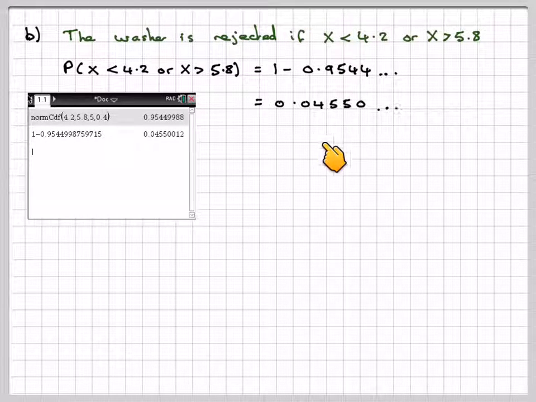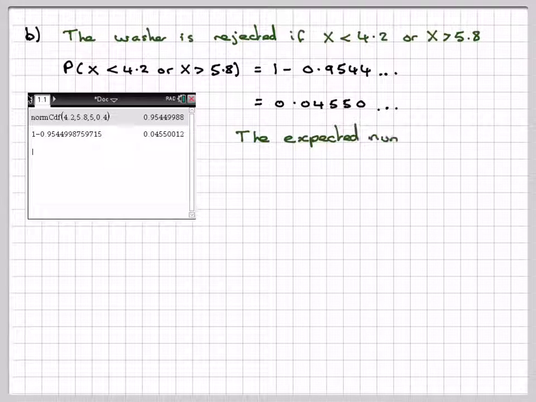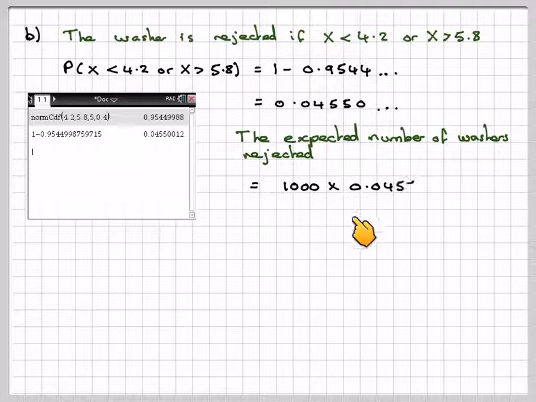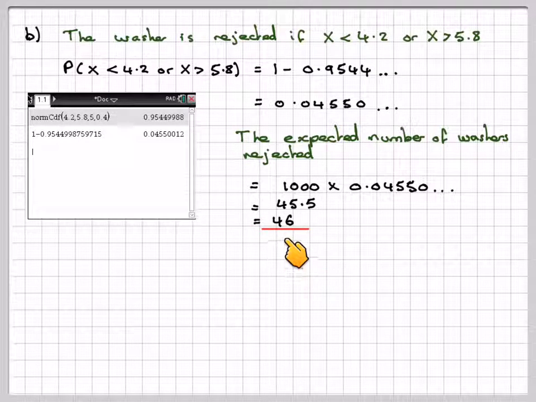So 0.04550, and then we will need to take that. The expected number of washers rejected will be 1,000 times 0.04550, which is 45.5 washers. We can't really have that, so we'll take 46 washers will be rejected approximately.